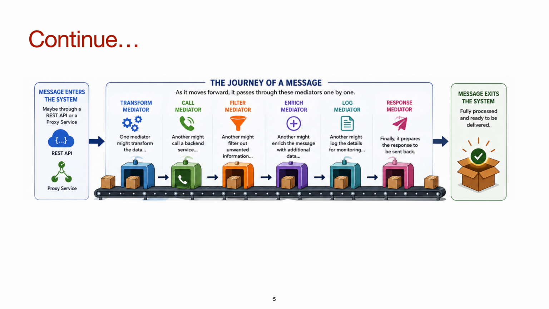So when a message enters a system, it may be through a REST API or a proxy service, and then it starts its journey and moves forward. It passes through these mediators one by one. One mediator might transform the data, another might call a backend service, another might log some useful information, and each mediator focuses primarily on a single responsibility. So instead of a complex, hard to manage system, you get a clean modular flow.